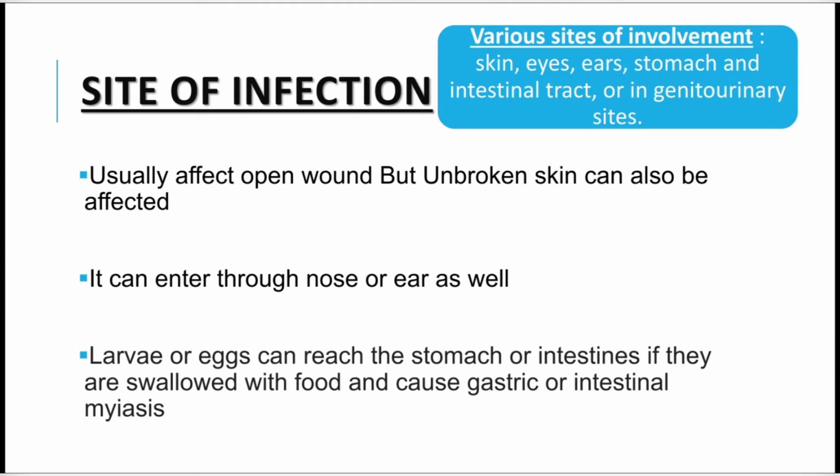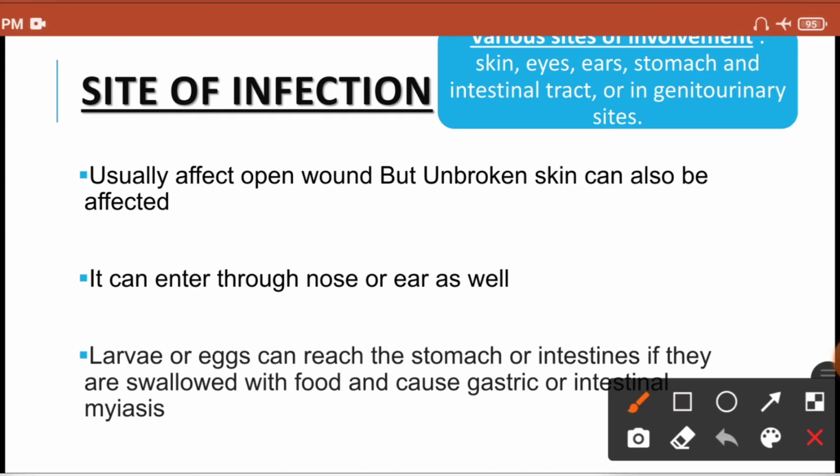Now, what are the common sites of infection of this maggot? As we have discussed, usually it infects the open dirty wound, so obviously the common site is the cutaneous area. It infects your skin and subcutaneous tissue, particularly in the trunk, back area and the feet. But sometimes it can enter through the nose or ear as well.